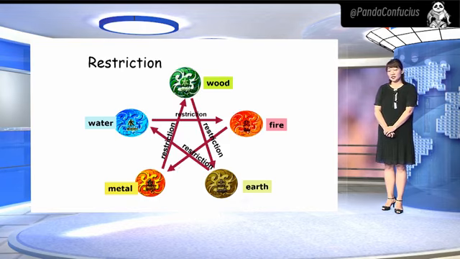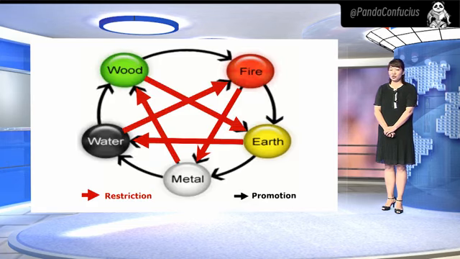Wood restricts earth, earth restricts water, water restricts fire, fire restricts metal, metal restricts wood, just like a 5-point star. And this picture shows the restriction and the promotion of the 5 elements. The outside circle is the order of promotion, and the 5-point star in this circle is the restriction of the 5 elements.